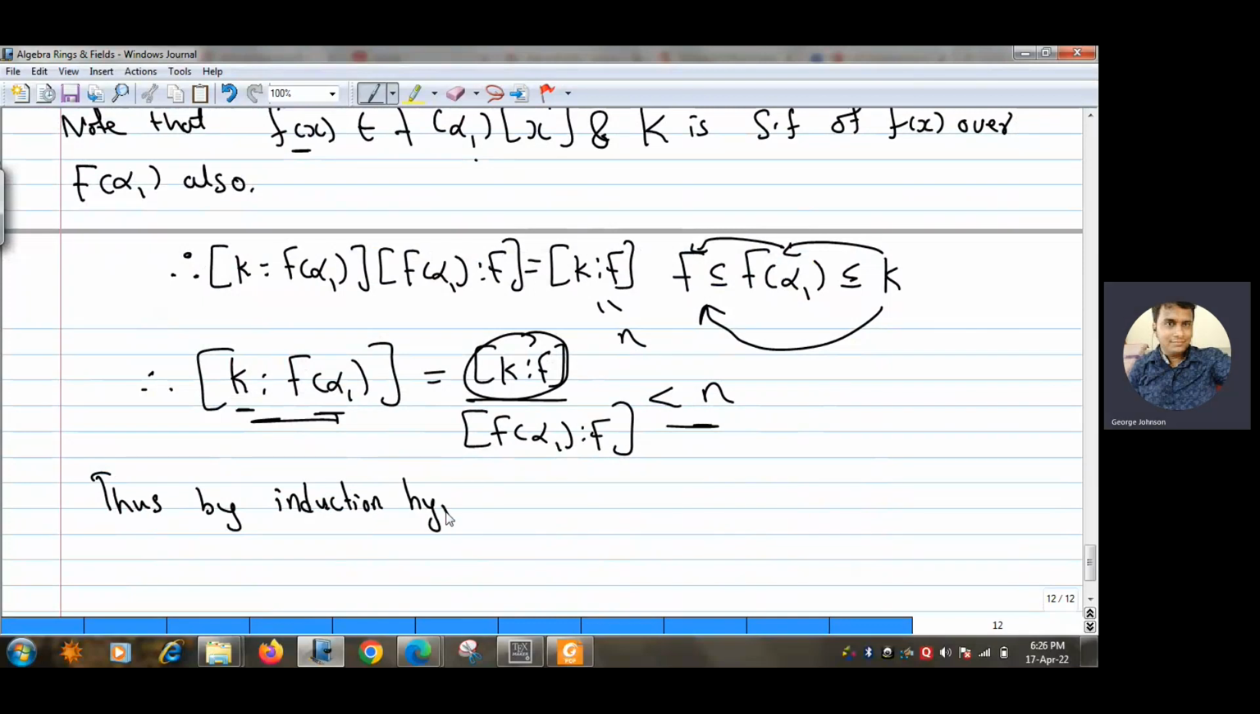Induction hypothesis: K is a normal extension of F(α1). And actually what we have to prove is that K is a normal extension of F. So now we have to make that jump. We already proved that K is a normal extension of F(α1), so this may help us. This will in fact help us.